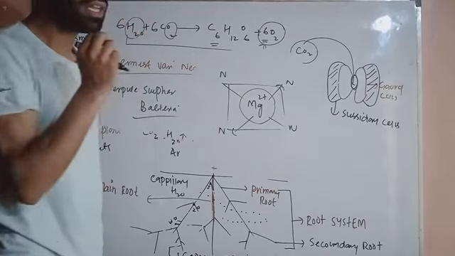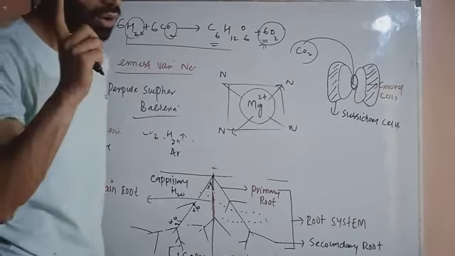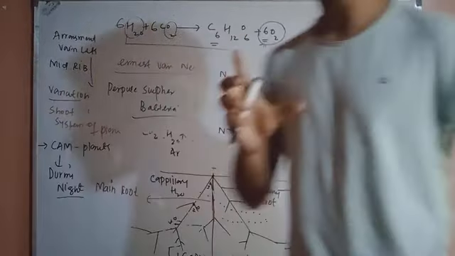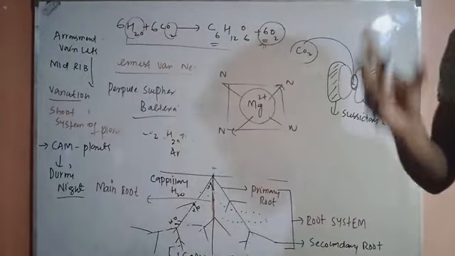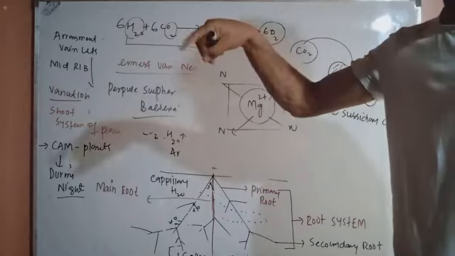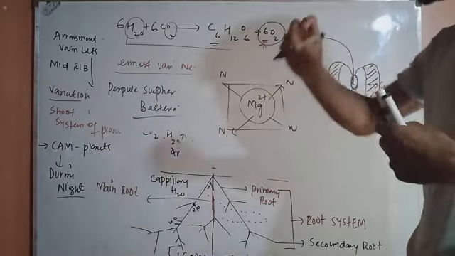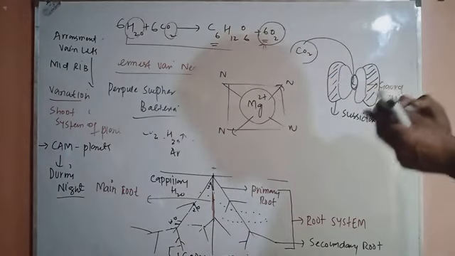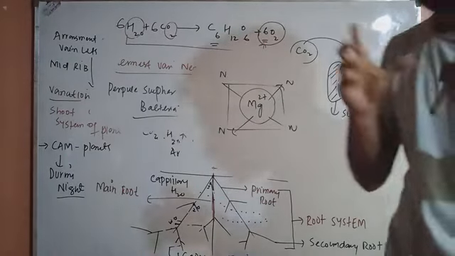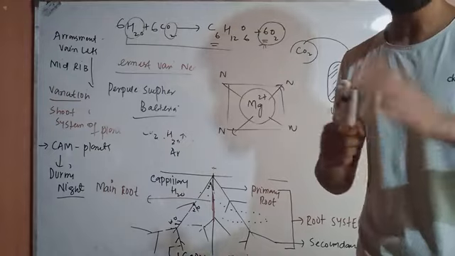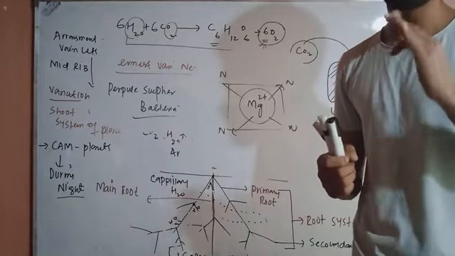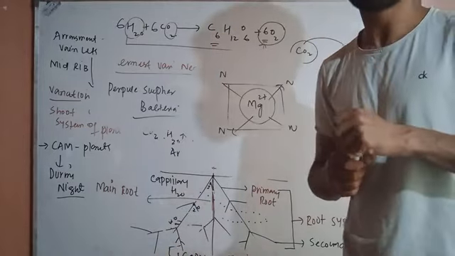Then the reaction happens between what? Between carbon dioxide and water, and what is formed? Glucose, an organic molecule, and carbon dioxide and water are inorganic molecules. Conversion of inorganic molecules into organic molecules. This was a little bit of the definition of photosynthesis. It is only up to the class 7th standard. So thank you for joining.